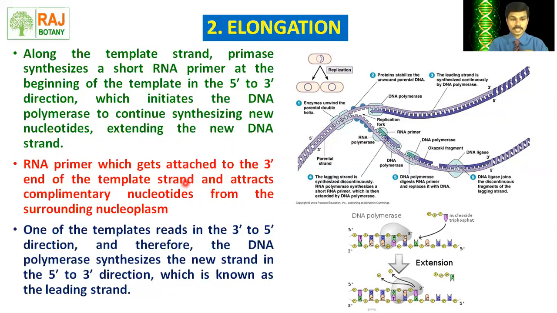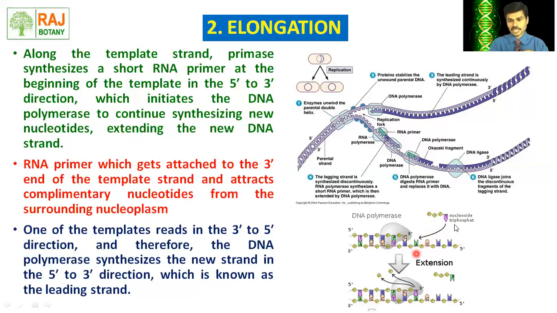At the replication fork, at the 3' end of the template strand, the RNA primer is attached, and from that position the RNA primer attracts the complementary nucleotides which are already present in the surrounding nucleoplasm. One template reads in the 3' to 5' direction, and therefore the DNA polymerase synthesizes the new strand in the 5' to 3' direction, and that strand is known as the leading strand. And remember, this leading strand is formed in a continuous way. There is no gap in the formation of this leading strand.